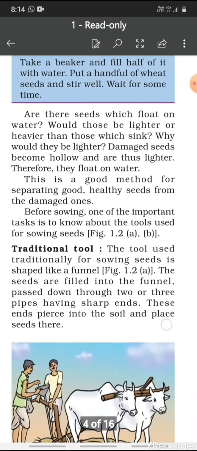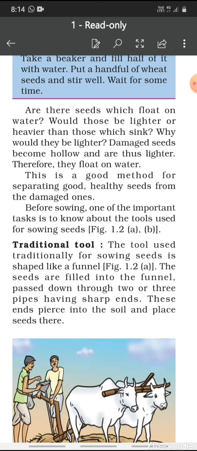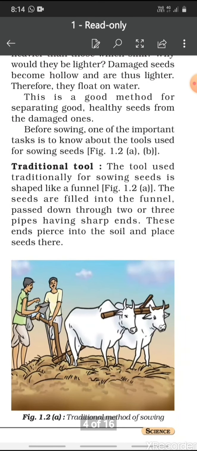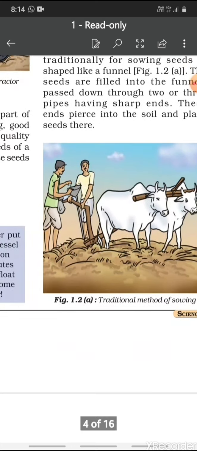Now, before sowing, one of the important tasks is to know about the tools used for sowing seeds. First one is the traditional tool. The tool used traditionally for sowing seeds is shaped like a funnel. You all must have seen a funnel being used by your mother in the kitchen at home. The seeds are filled into the funnel, passed down through 2 or 3 pipes having sharp ends. These ends pierce into the soil and place seeds there.